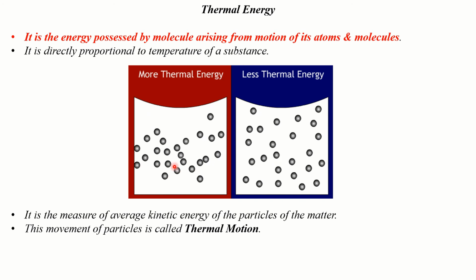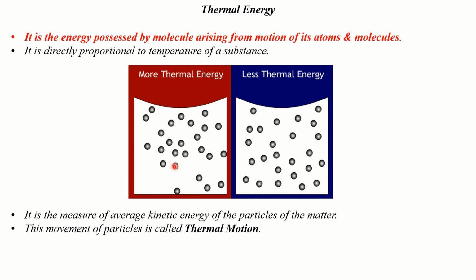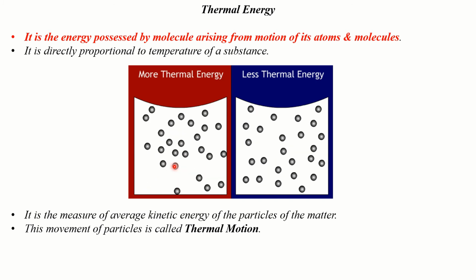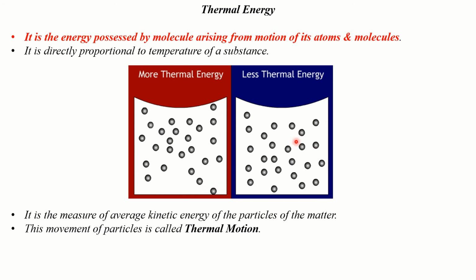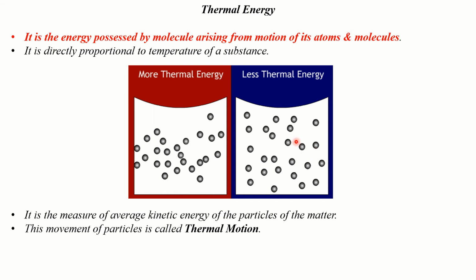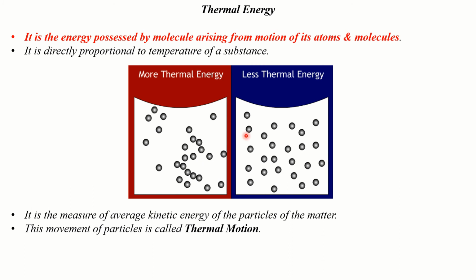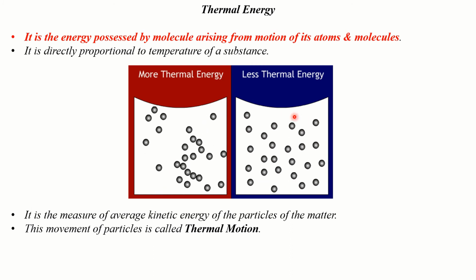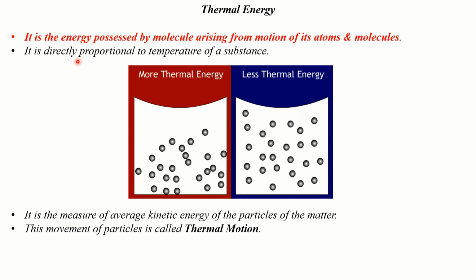The atoms and molecules of the hot substance are found to move at greater speeds. So what will happen to the thermal energy? Thermal energy will increase. Now if the substance is not hot, if the temperature is less, what will happen to the motion of the atoms and molecules of the substance? They will move with lesser speeds. So what will happen to the thermal energy possessed by molecules of that substance? It will also decrease. So thermal energy is directly proportional to temperature of the substance.